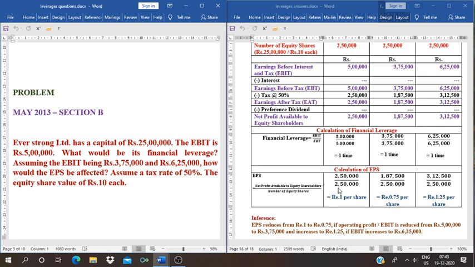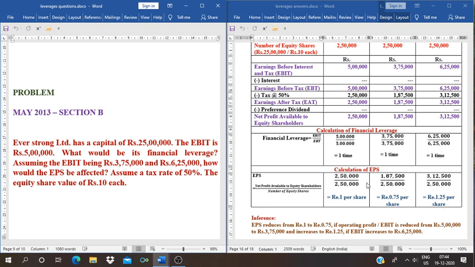For first plan, profit available to equity shareholders is 2,50,000. Number of equity shares is 2,50,000. EPS is rupee 1 per share. And for plan 2, profit is 1,87,500. Number of equity shares is 2,50,000. EPS is rupee 0.75 per share. Next, for the third plan, profit is 3,12,500 divided by 2,50,000 and EPS is rupees 1.25 per share.